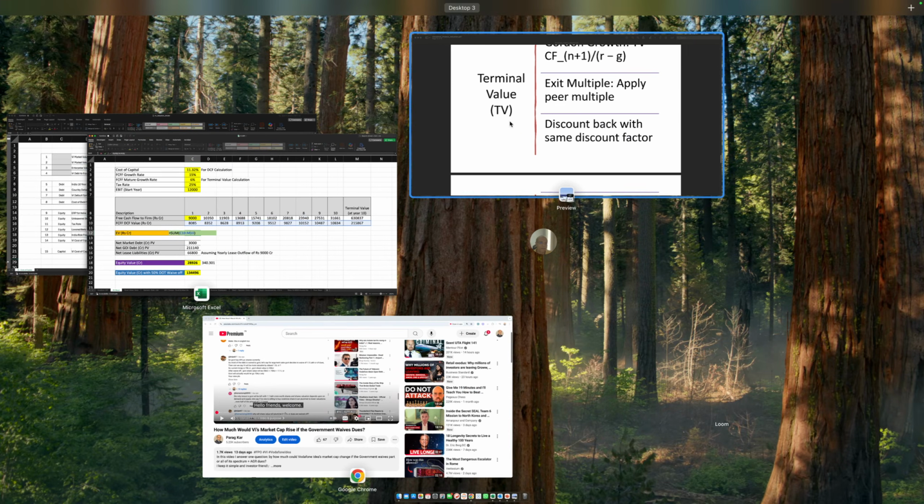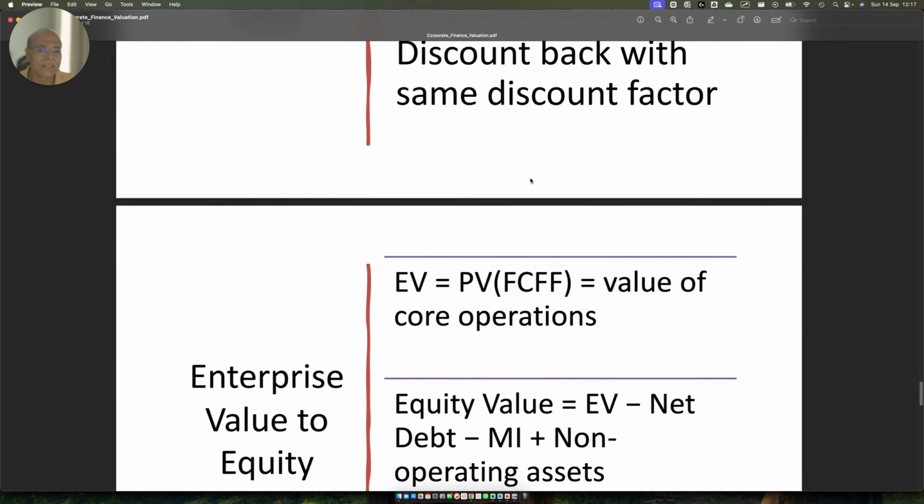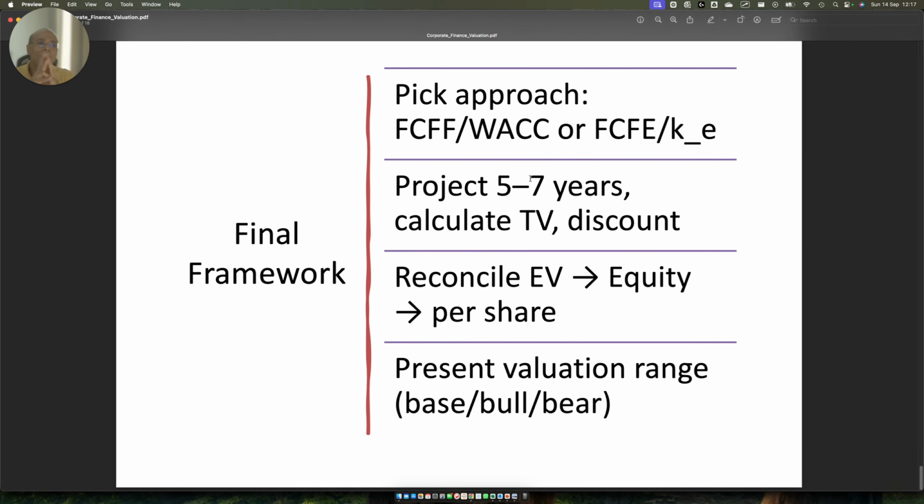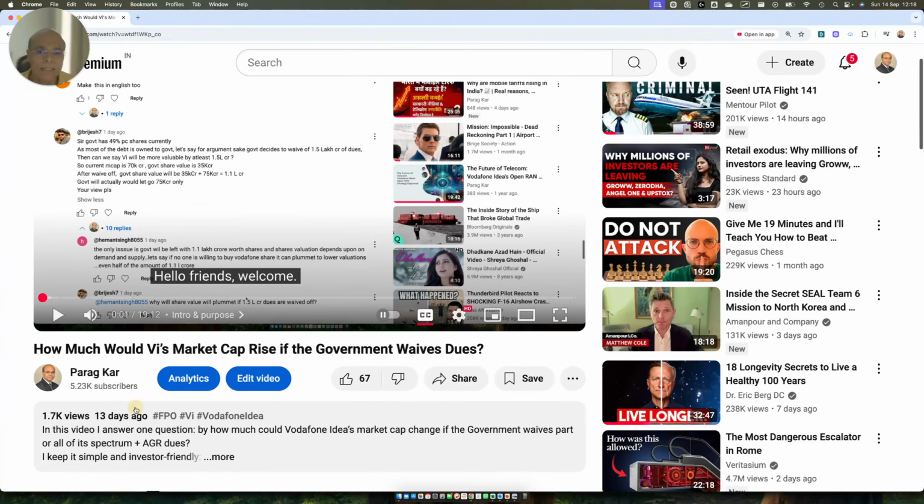Okay, so that's all, friends. Other than that, I don't want to discuss anything here. This is what I wanted to do, to make you understand how this whole corporate finance structure works and how it can be mapped to the video that I did, which gave the non-linear relationship between the current market cap and the increase in value because of the waiver of government debt, which I could not explain in that video.